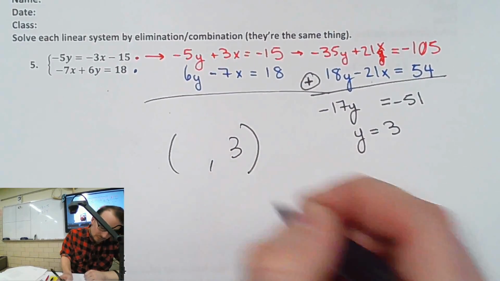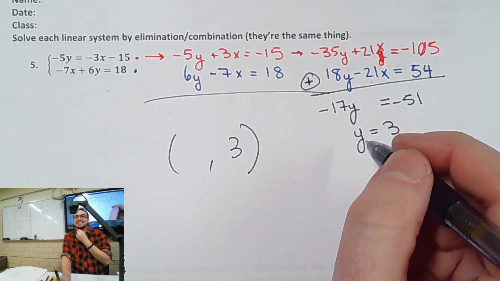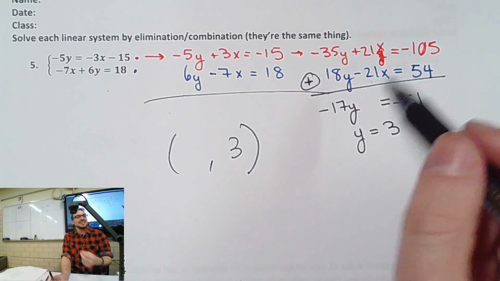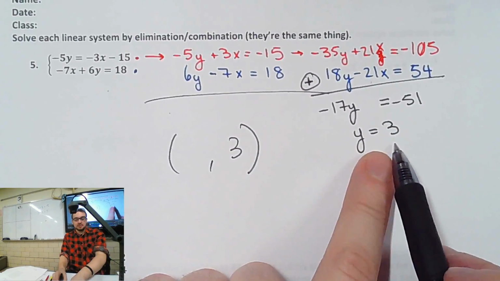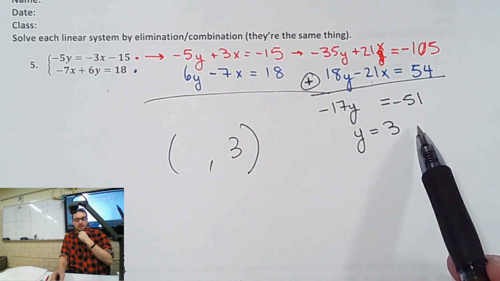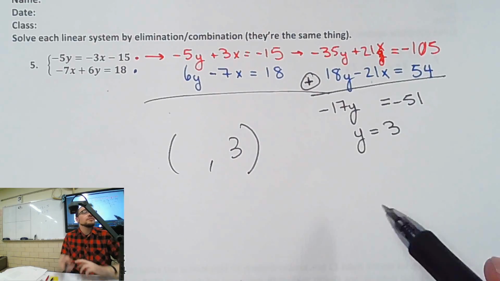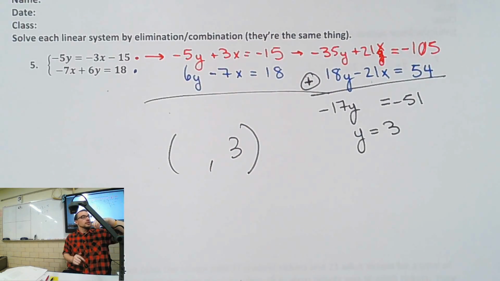Are the answers on the test going to be nice like this? Nice-ish. Oh, nice like this? No, that's not a nice answer. Like, the answer was nice, but the work was kind of tough. Some of the answers might be a little weird, but for the most part, if you can do this, you're going to be fine. As long as the answers are whole numbers, I'll be good. I know, but if they're not and you're worried, raise your hand. You gotta wait till he sits down first.